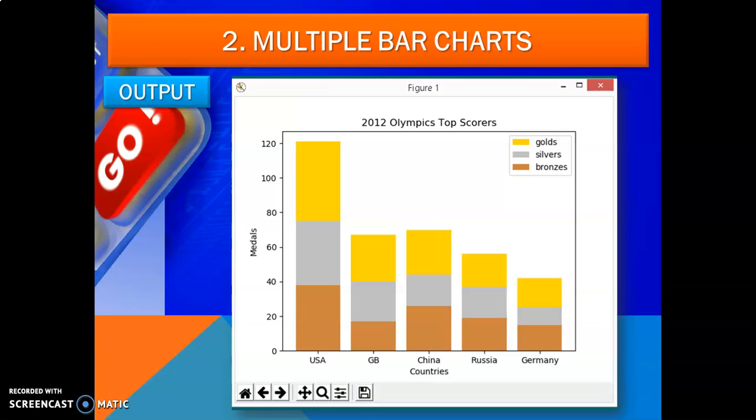Side by side watch the video carefully. You have to do practice, there are small codes, and with a few lines of code you can create a graph. So I hope you will understand this.